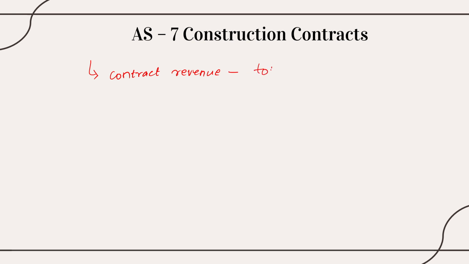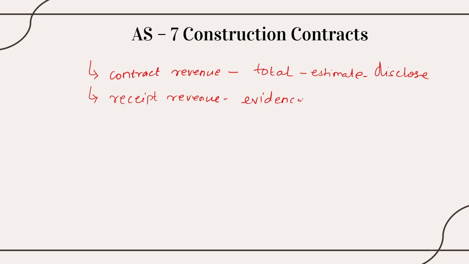The entire, that is total contract revenue that I have got, I am supposed to estimate it and disclose it. Right? Next, I have receipt of such revenue, and evidence supporting such a revenue.